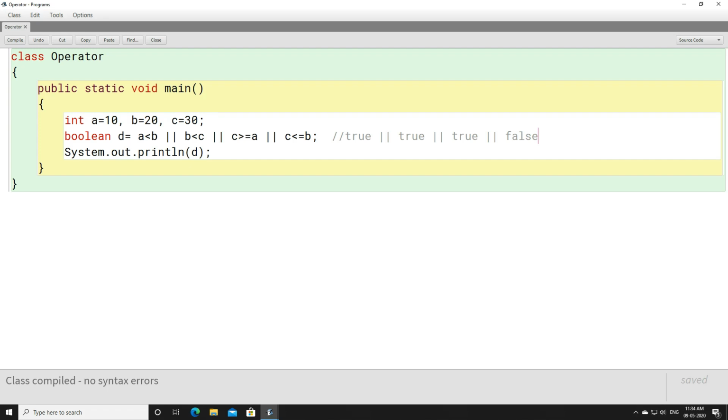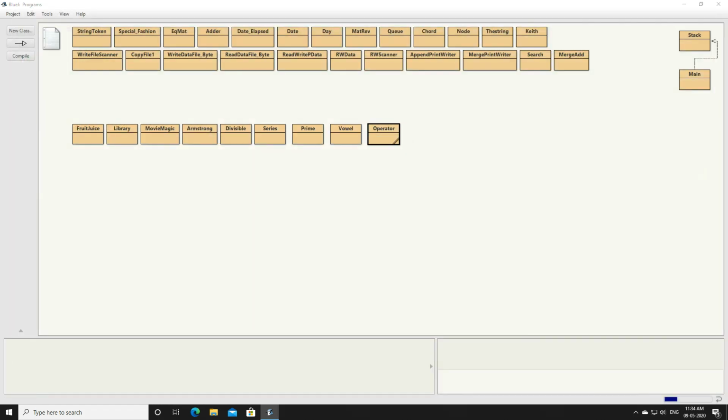Now let's do some more manipulation here. I will make this statement as false. I will make this statement as false. Okay, I'll make this condition as false. Now A is less than B, true. B is greater than C, no, it's false. C is less than or equals to A, no, again it will give you false, right? And C is less than equals to B, no, it is again false. We have only one true condition, and the other three are false. Let's compile this program and get the output.